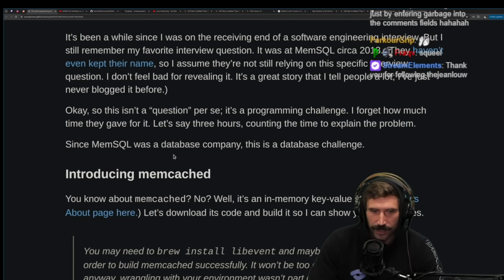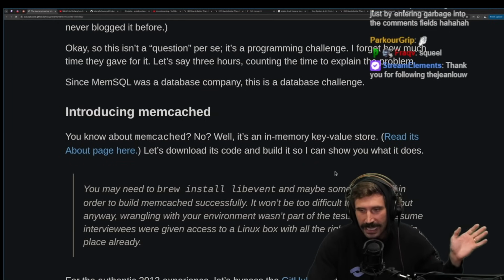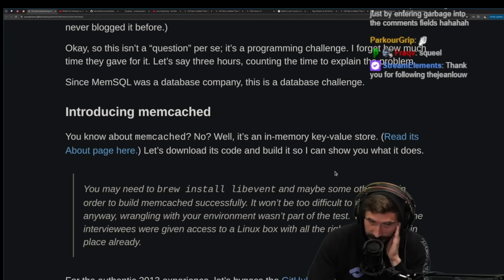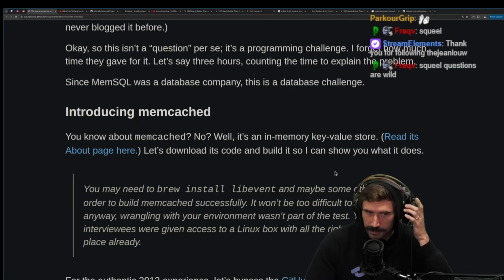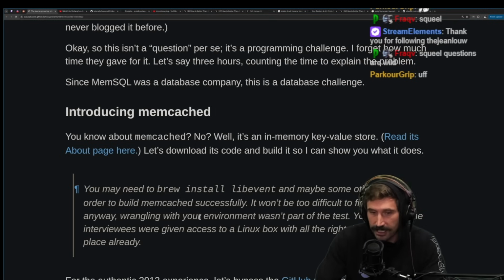To explain the problem: since Memsqueal is a database company, this is a database challenge. Okay, so I am probably not capable of understanding this one. I have never done anything with databases, like on the implementation side of things. Squeal questions are wild. I could imagine they're quite wild.